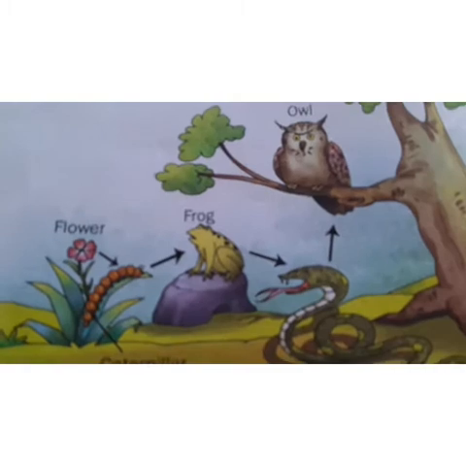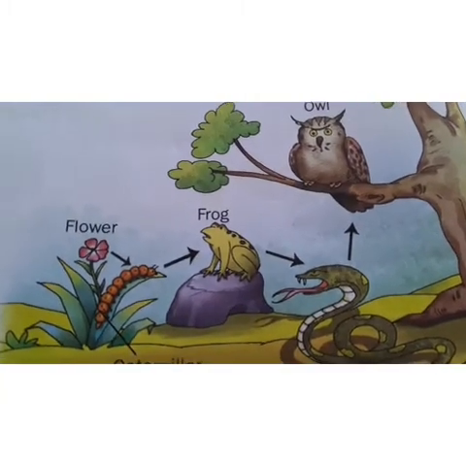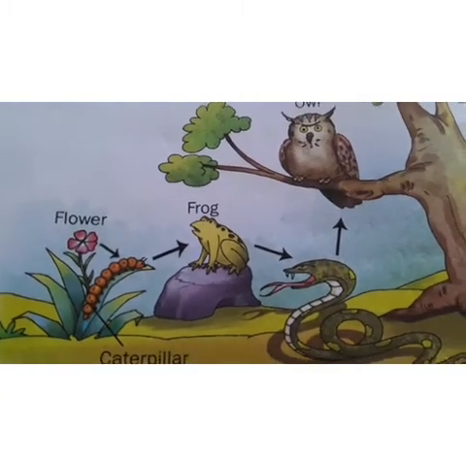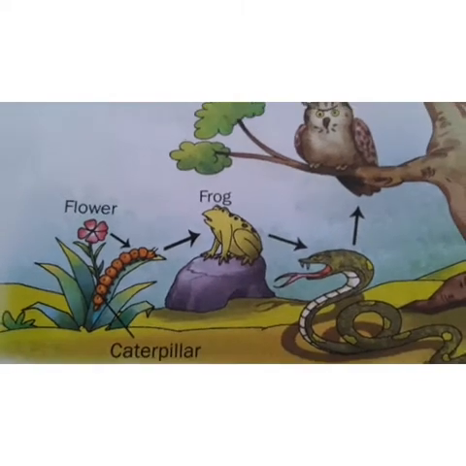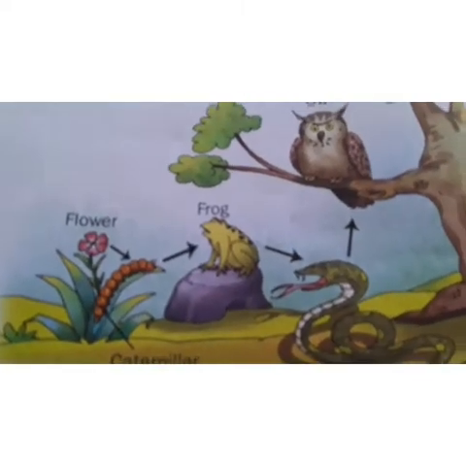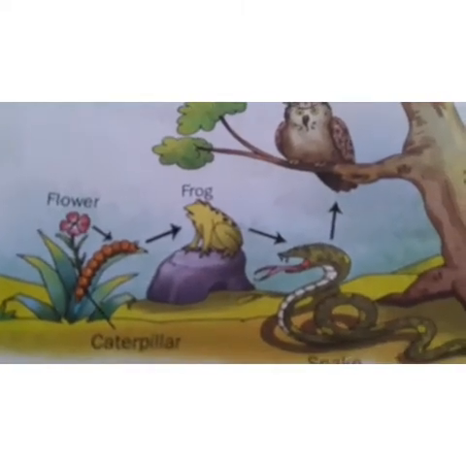See here, this is a simple food chain, and this simple food chain, or any food chain, starts with plants and ends with an animal.